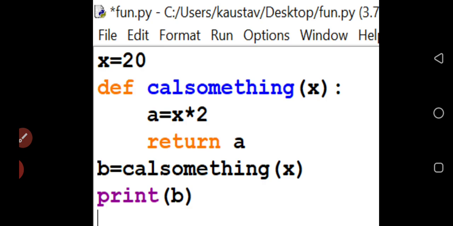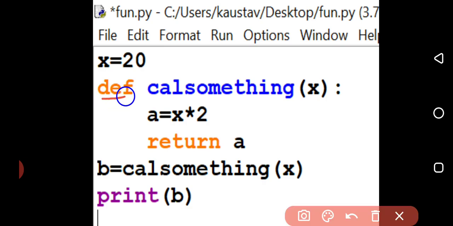Now first I will start with this. This is the line which will notify the beginning of a function, or the function definition. Now, this keyword def is the keyword that says that the function definition has been started. It means if you have to declare a function in Python, you have to use the def keyword. From this keyword we are able to understand that the function definition starts over here.